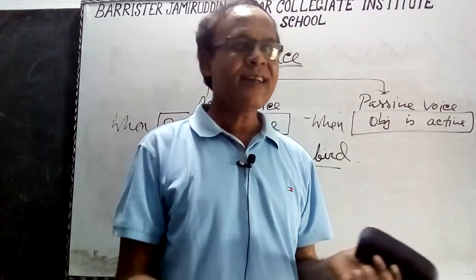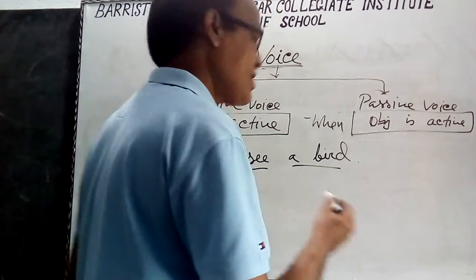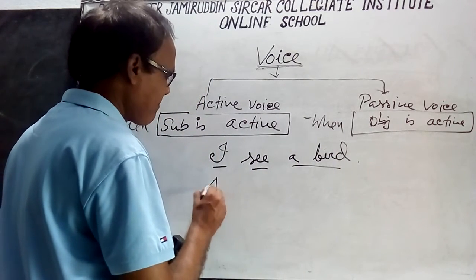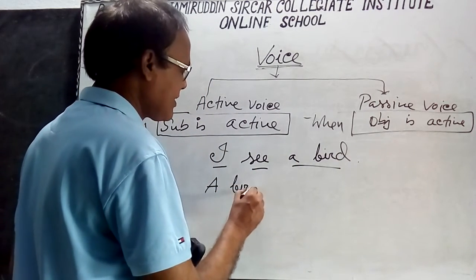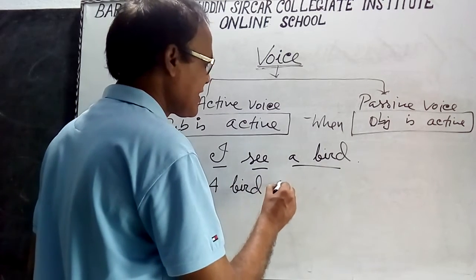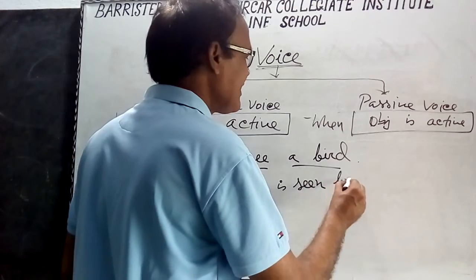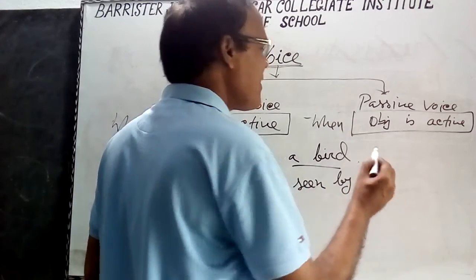And when the object comes first, that is passive voice: a bird is seen by me.